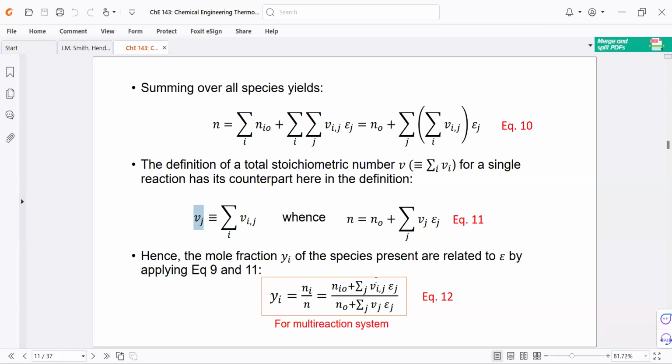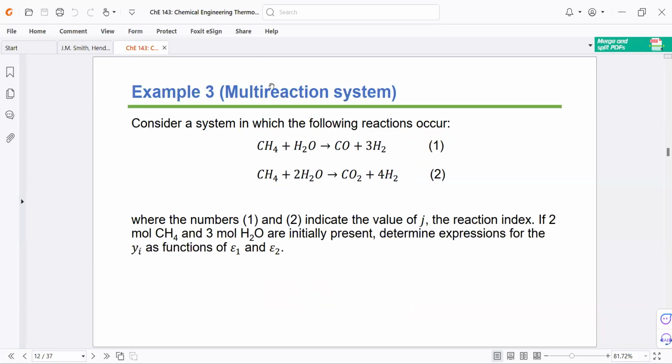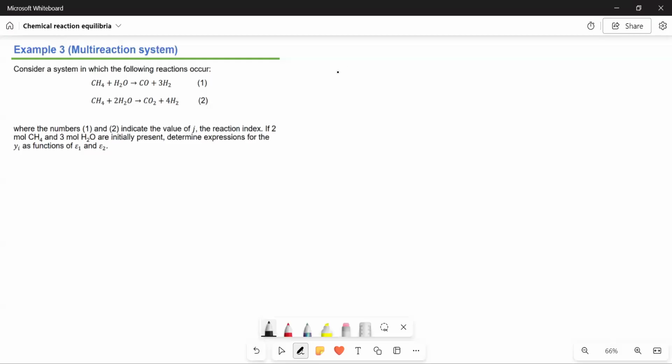To illustrate this, let's solve a sample problem. I will shift to the whiteboard again. Okay, everybody, I'm now showing the whiteboard. Let's first read the problem.